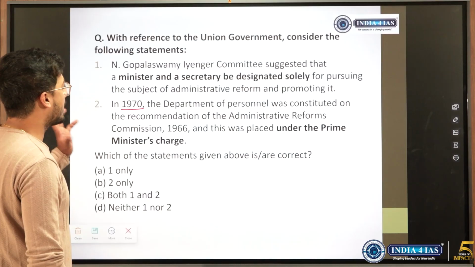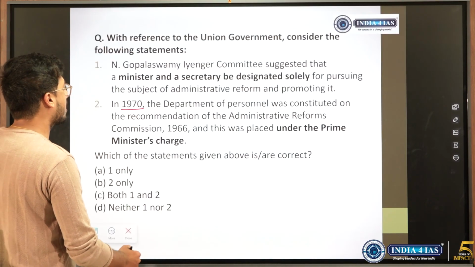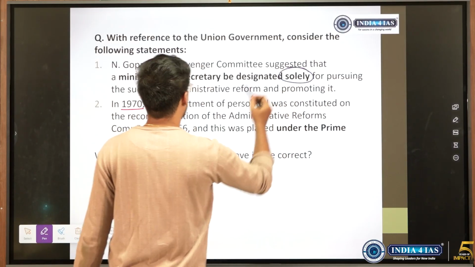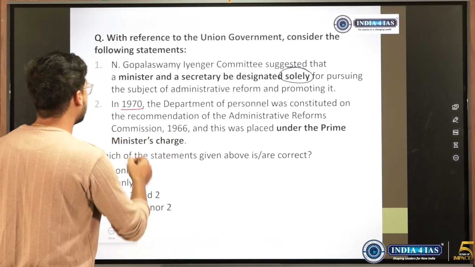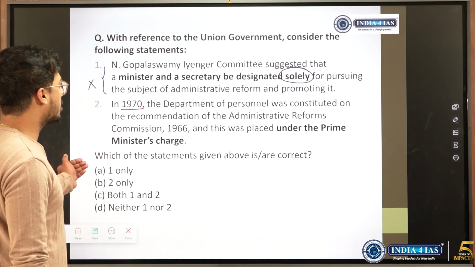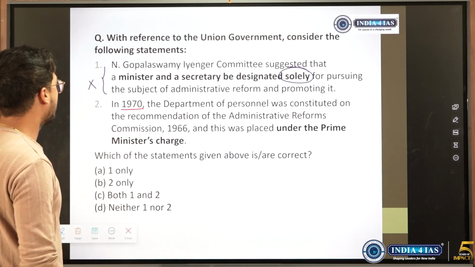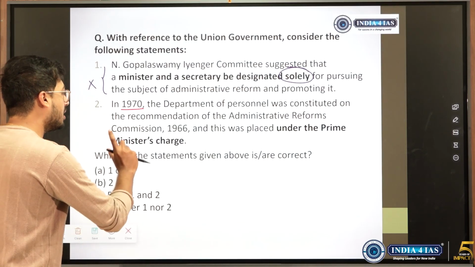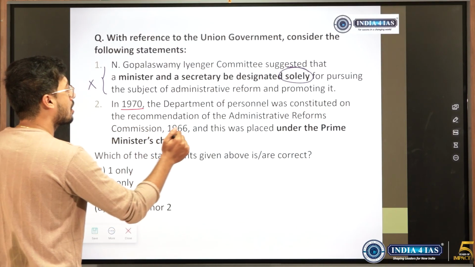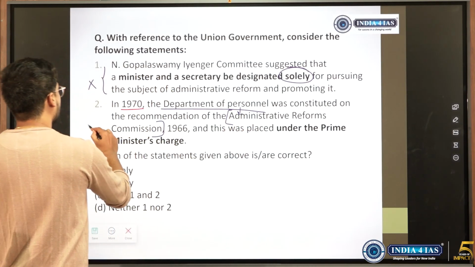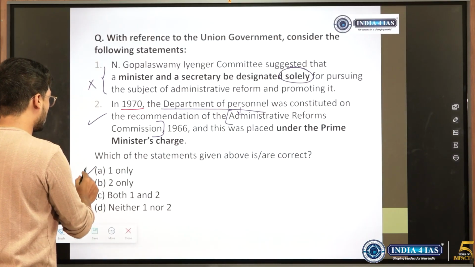So the N. Gopalaswami Iyengar committee suggested that a minister and a secretary be designated solely for pursuing the subject. So when the word solely is there, if we do guesswork and think, we could have taken it to be wrong. In 1970, the Department of Personnel was constituted on the recommendation of the ARC and was placed under the PM. So the Department of Personnel on the recommendation of the ARC seemed to fit in. So this could have been taken as correct. If we took this one correctly, it would have been AC.